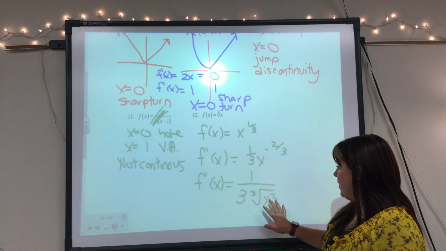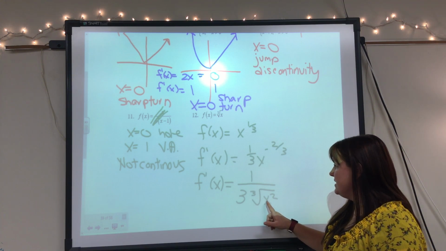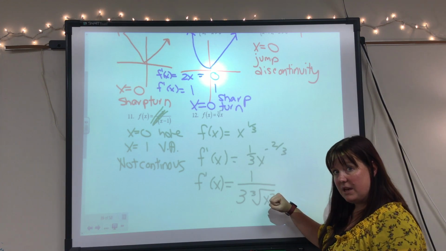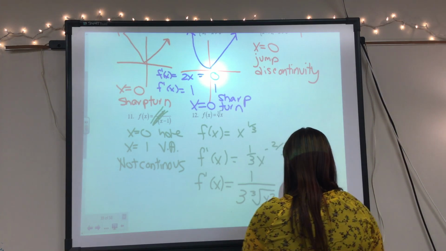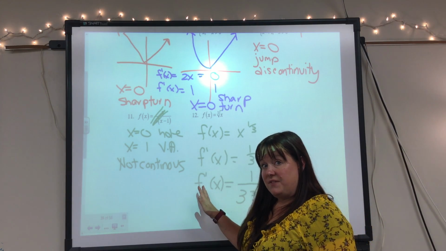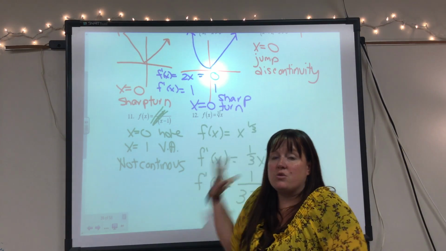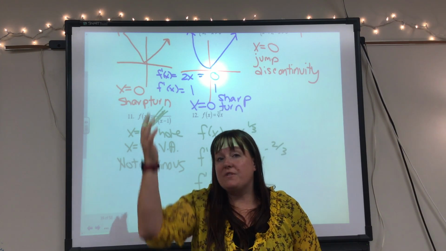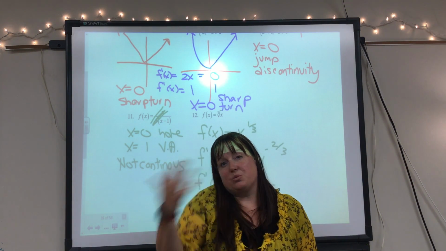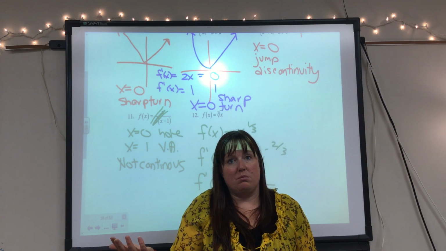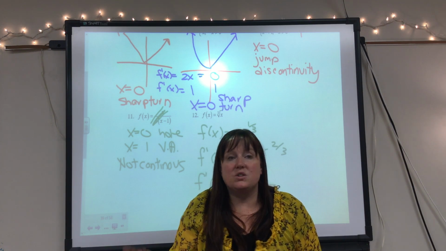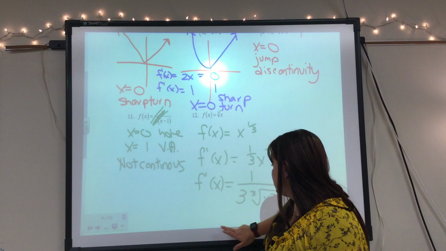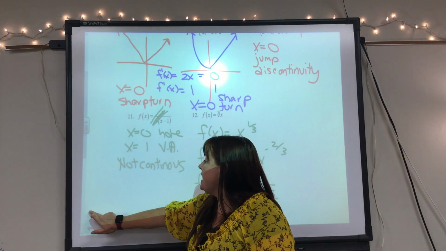And at x equals 0, we have a 0 in the denominator here, so that's where our derivative is undefined. Okay, so when we first look at this, we don't know if there's a spot in the graph that goes like this or not, right? So we find the derivative, and then we ask, is the derivative ever undefined? We've seen this function before and asked, where is this function undefined? Where is the domain of this function?